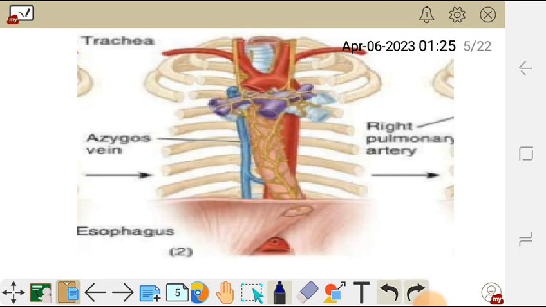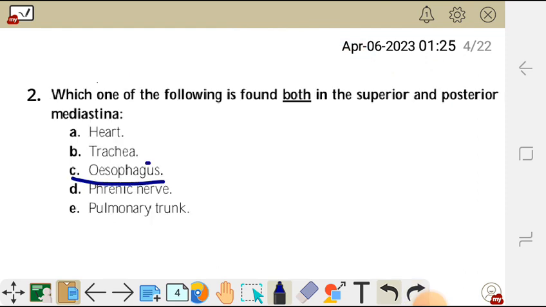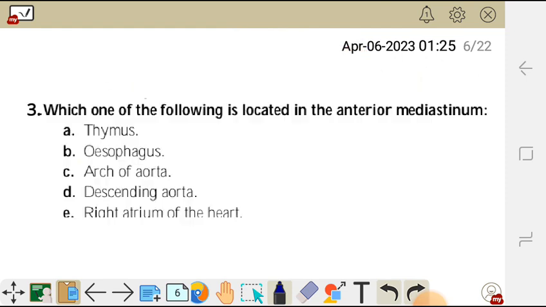So as it passes through the thorax, it's going to pass through the superior mediastinum and the posterior mediastinum. So the esophagus is the correct answer. It is found both in the superior and posterior mediastinum. So we move on to question 3.